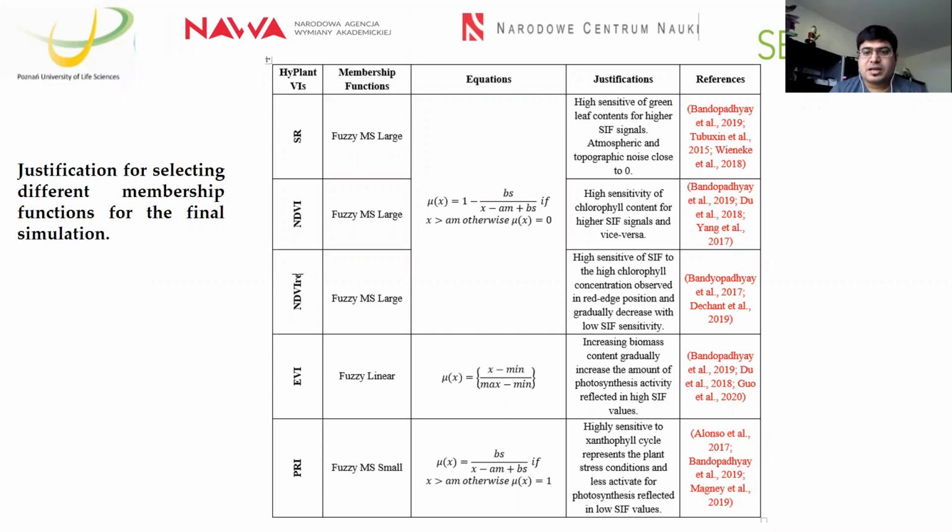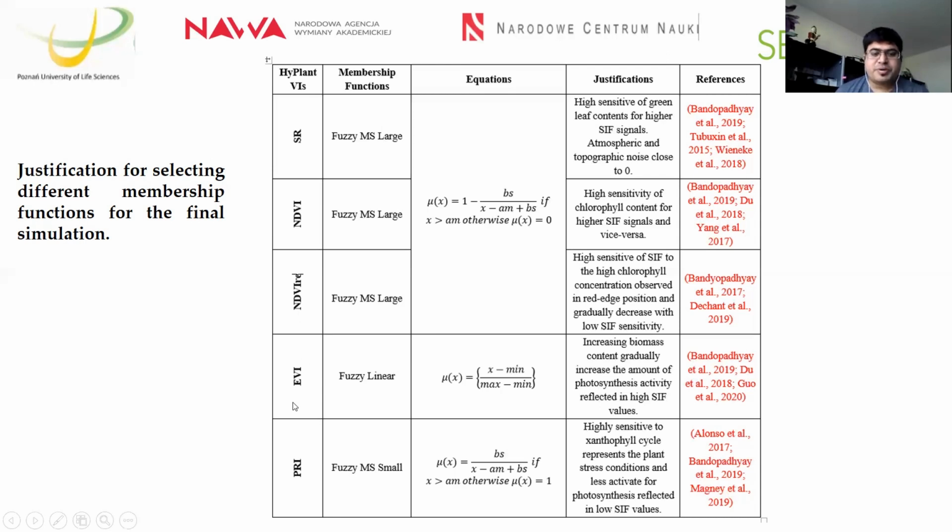SIF signals. On the other hand, the SIF sensitivity to chlorophyll concentration has a high chance of producing SIF signals. Similarly, NDVI RE also reflects the high concentration of chlorophyll observed in the red edge position, gradually increasing with the SIF and also decreasing under reverse conditions. So we have used almost the proportional relationship of the MS large function for NDVI, NDVI RE, and simple ratio.